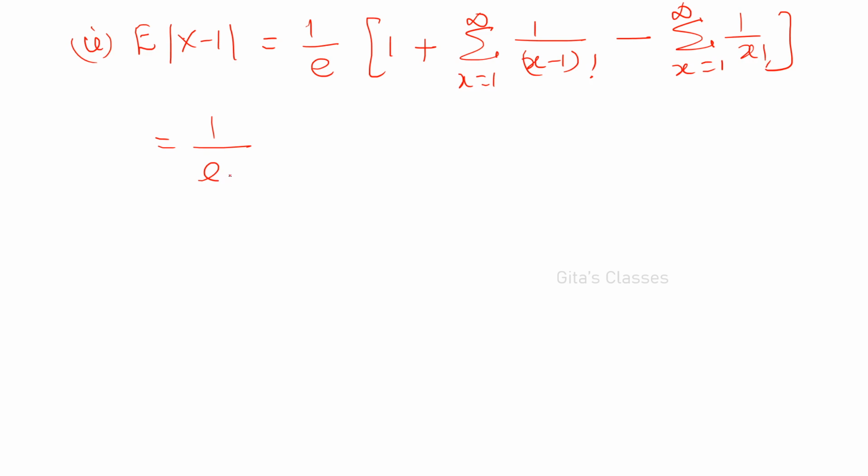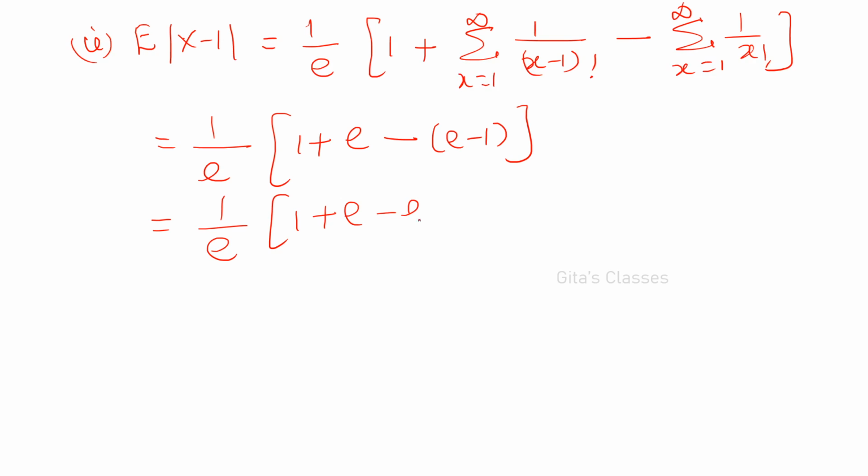So everything I am going to write in terms of e. Here the sum gives you e, and for the second sum, for x equal to 0, the term 1 will be missing, so I add and subtract 1, so that I can write this as e minus 1. So 1 by e into 1 plus e minus e plus 1, e and e get cancelled, and you will get 2 by e. This is what we wanted to prove: E of modulus of x minus 1 is equal to 2 by e. Hence the proof.